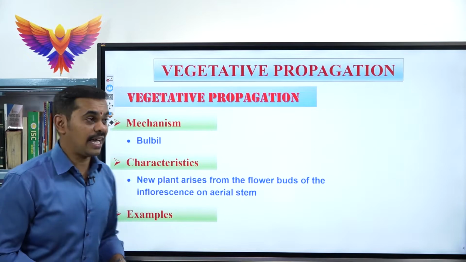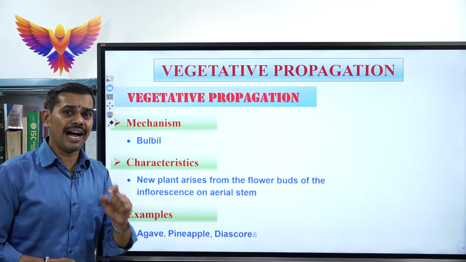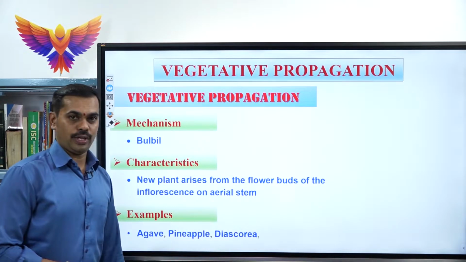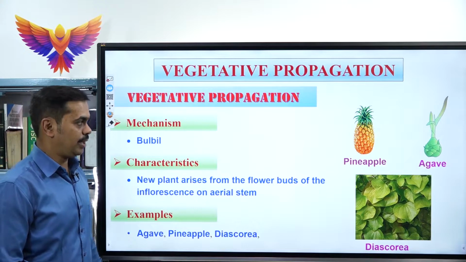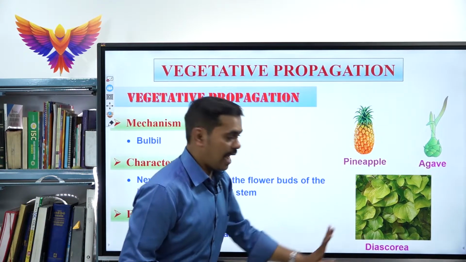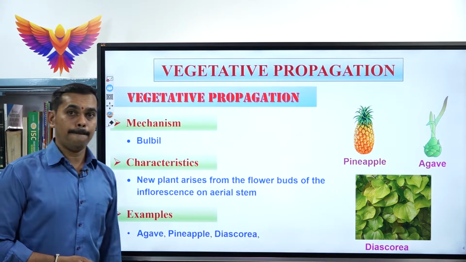So which are all the examples for bulbil? The best one is called agave. Agave, pineapple and Dioscorea. These are the three best examples. See, this is agave, pineapple and Dioscorea. So these are the best examples for bulbil.